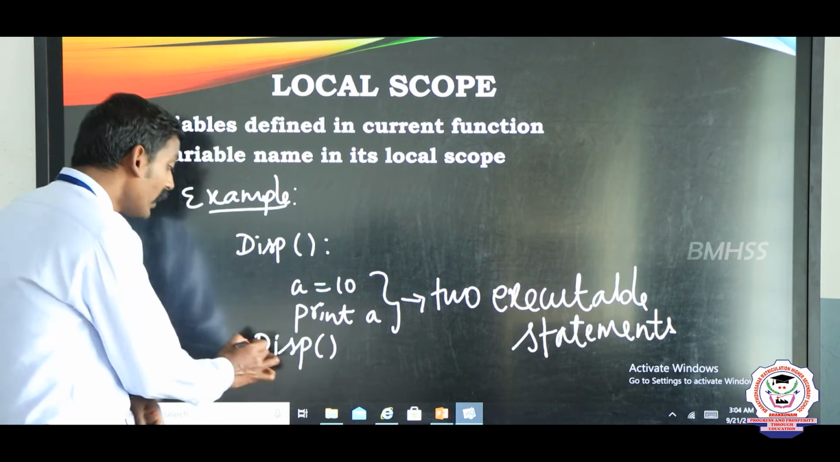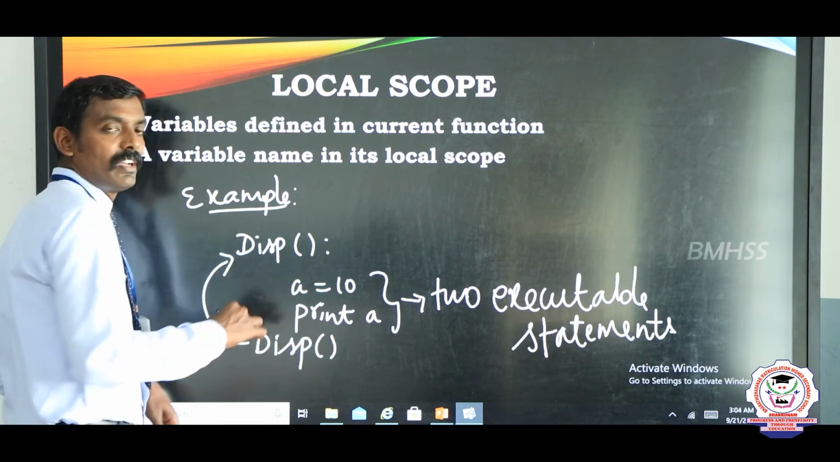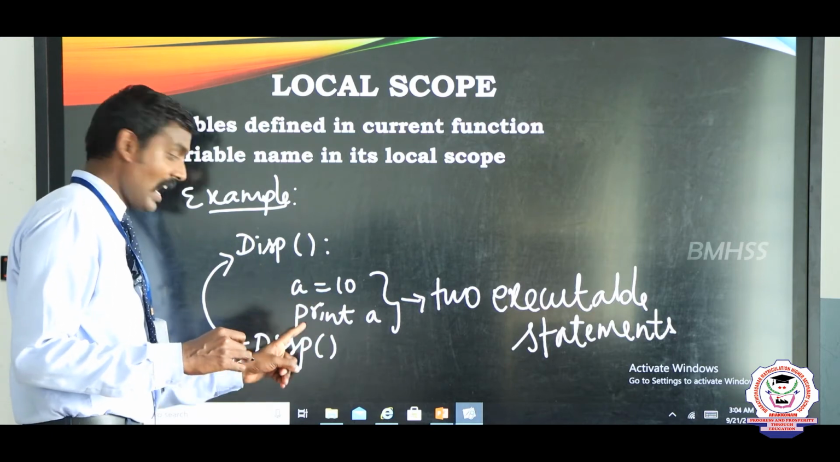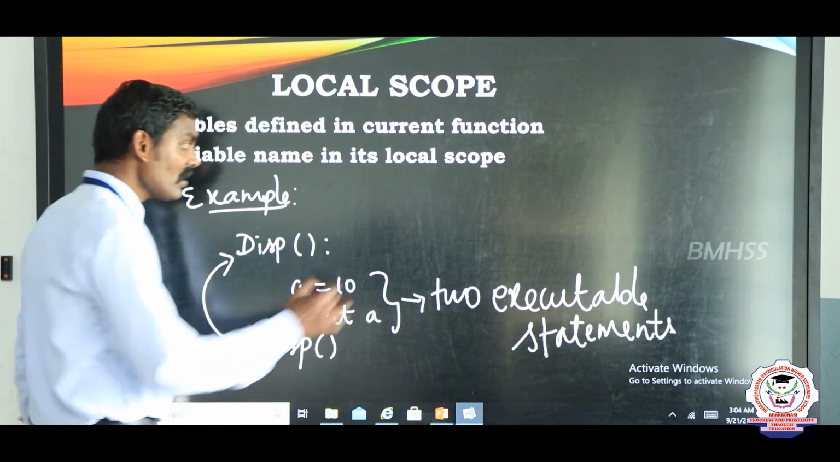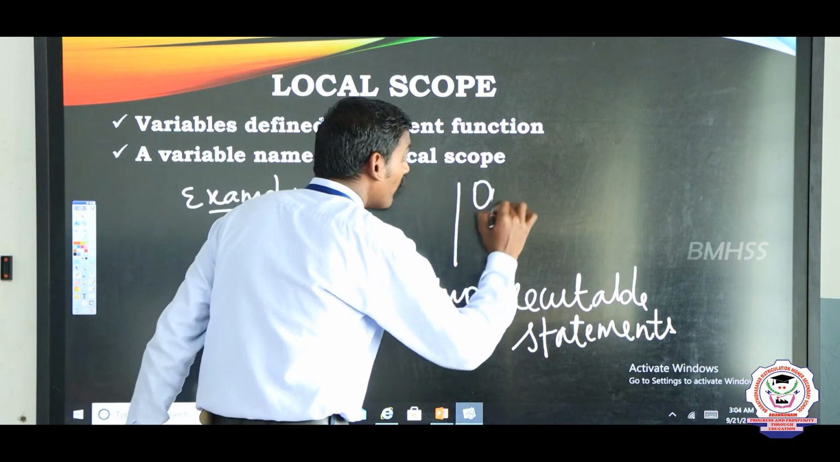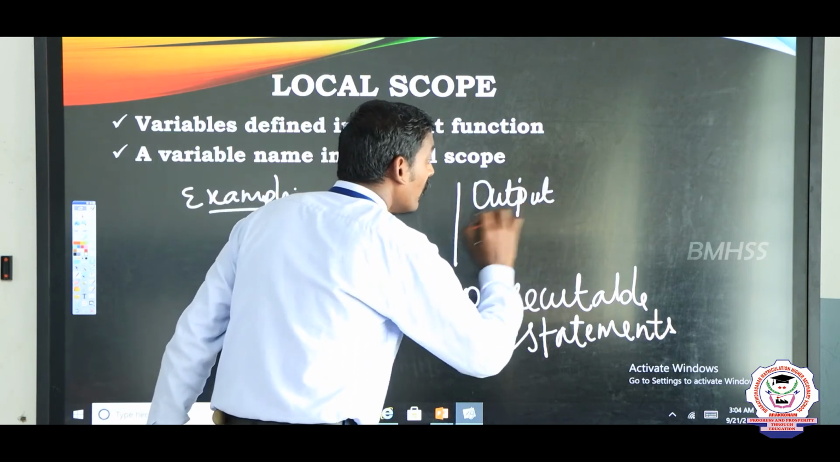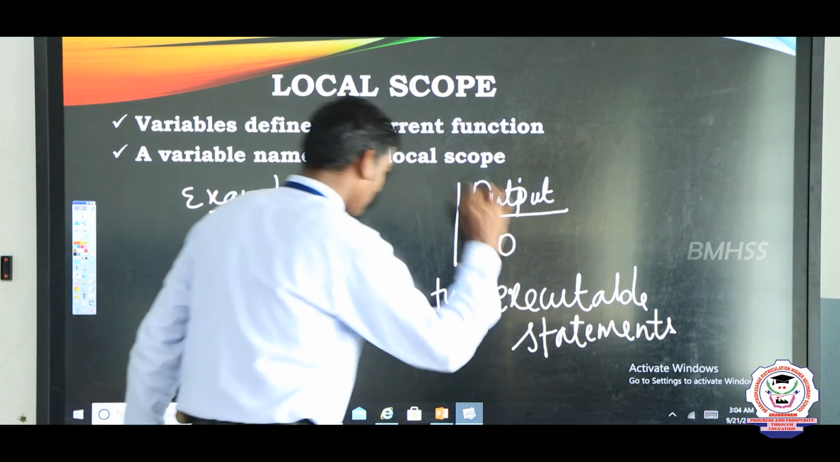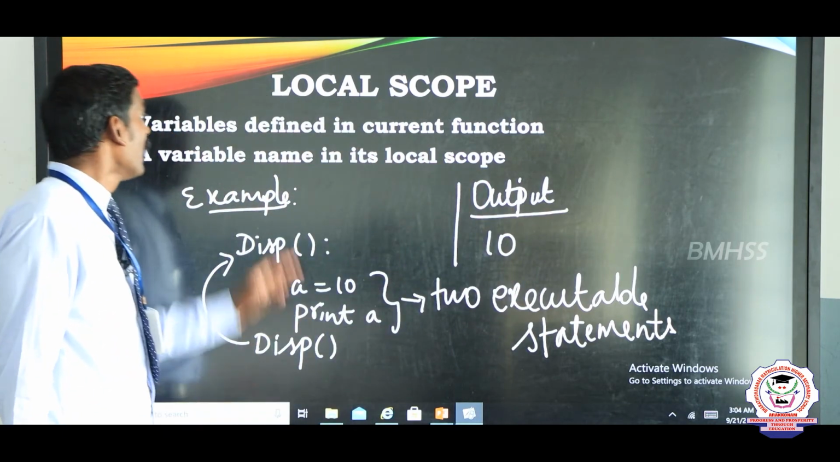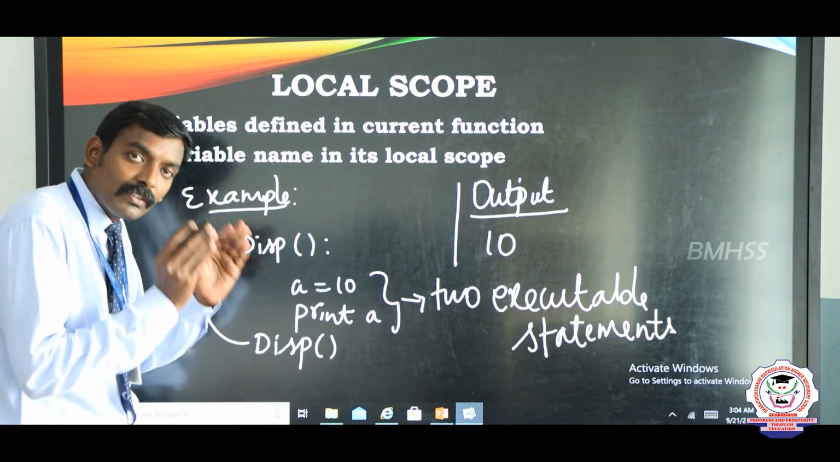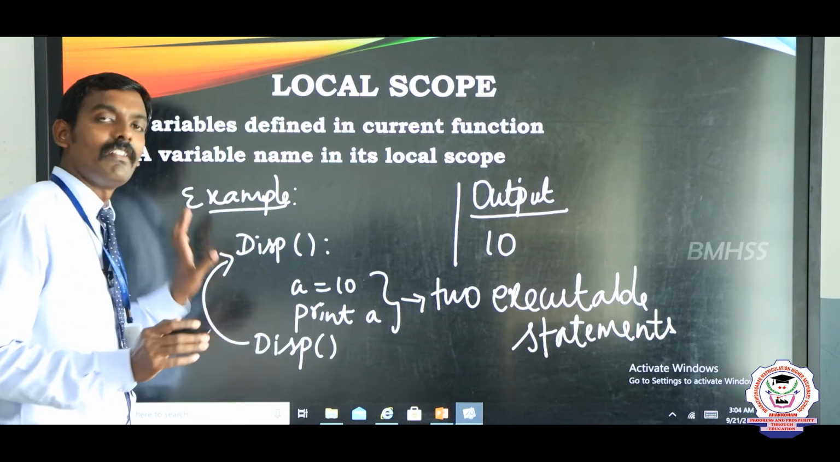For example, this function is called disp. What happens? The value 10 is assigned to the variable A and the value of A is printed. So, what is the output of this code? Very simple. The answer is 10. Yes, in a program, it first looks at a particular local variable.